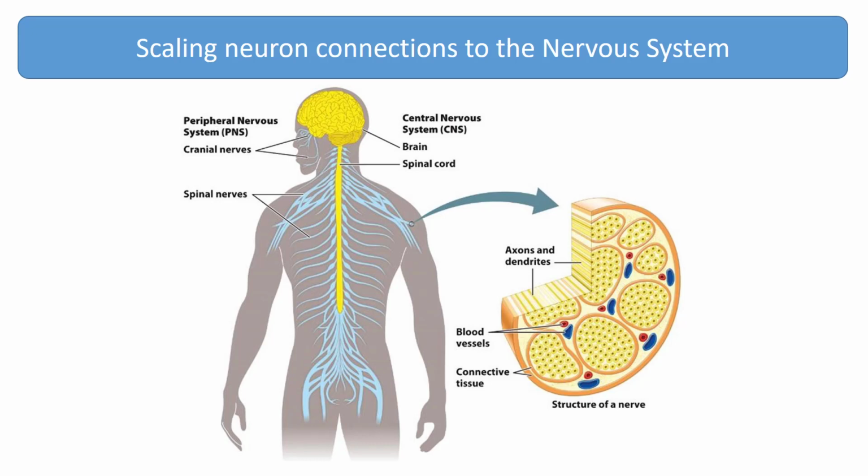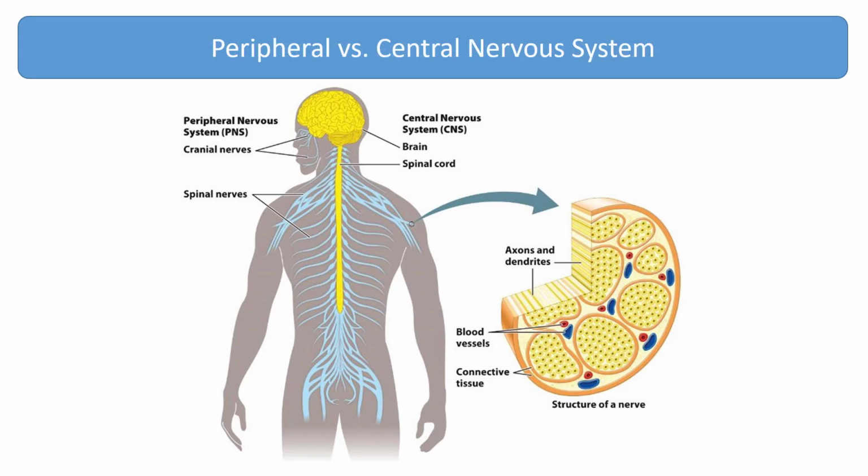Nerves form the line of communications between these nervous system structures. Nerve cell bodies are grouped compactly together in sensory organs, in ganglia, and within a main nerve cord that extends from the brain. Nerves are composed mainly of axons from many different nerve cells. The peripheral nervous system, or PNS, shown here in blue, is comprised of both sensory and motor nerves. The anatomy of the peripheral nervous system is organized into two areas.